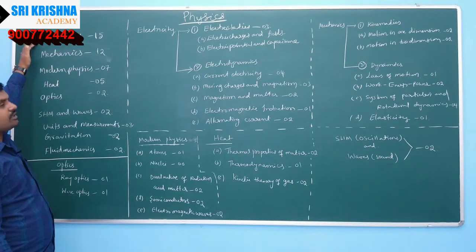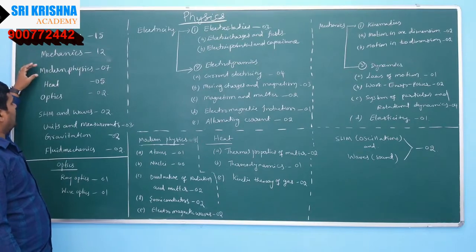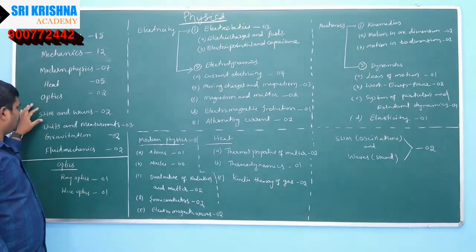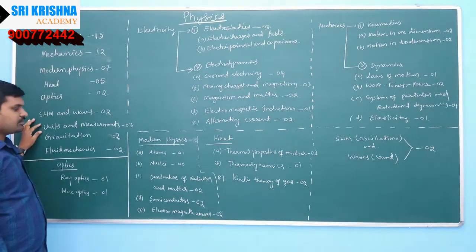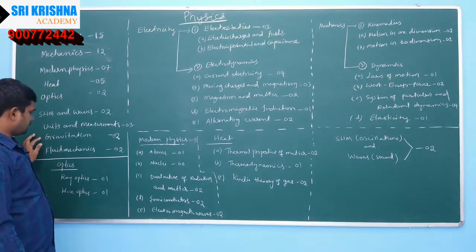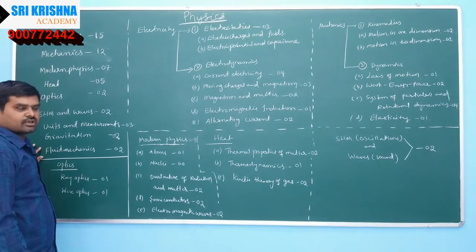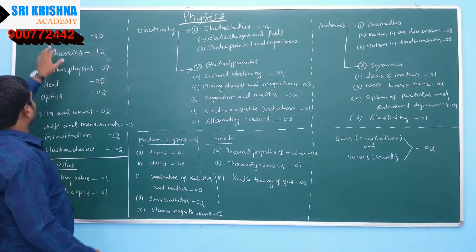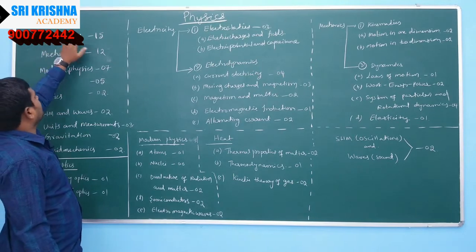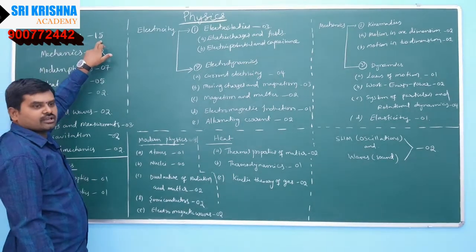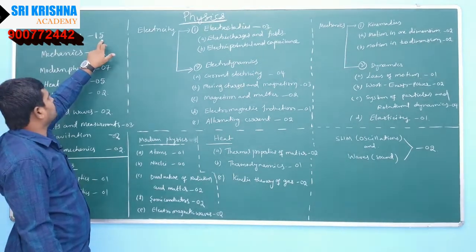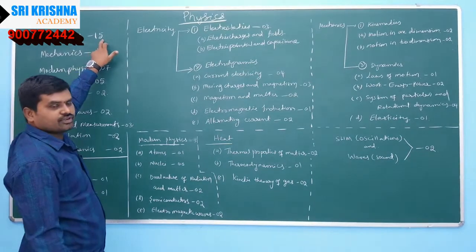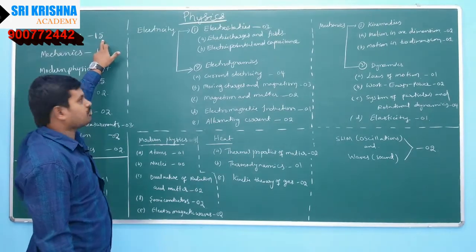The total syllabus is divided into the parts which I have written here. First, electricity, mechanics, modern physics, heat, optics, SHM and waves, units and measurements, gravitation and fluid mechanics. From electricity you will be getting 15 questions in your exam, 15 for the 60 marks.